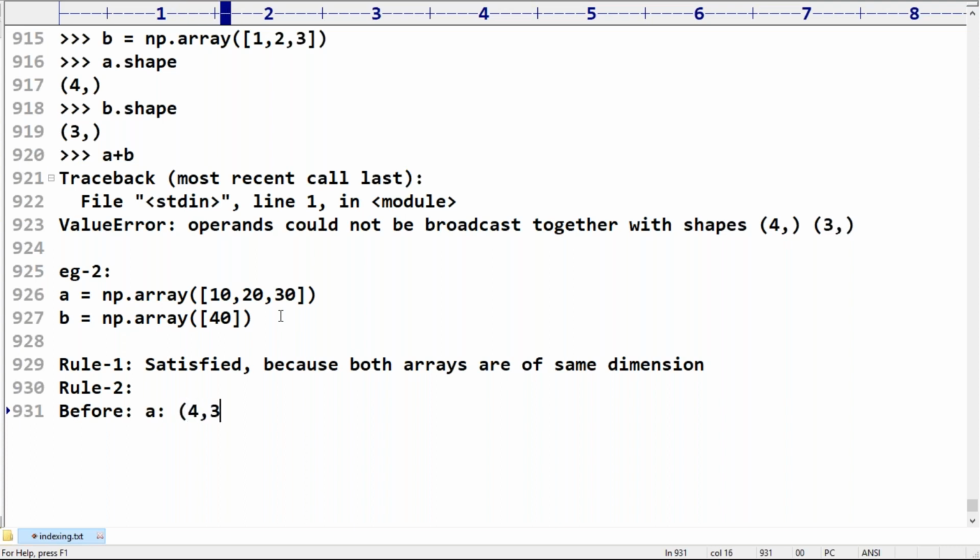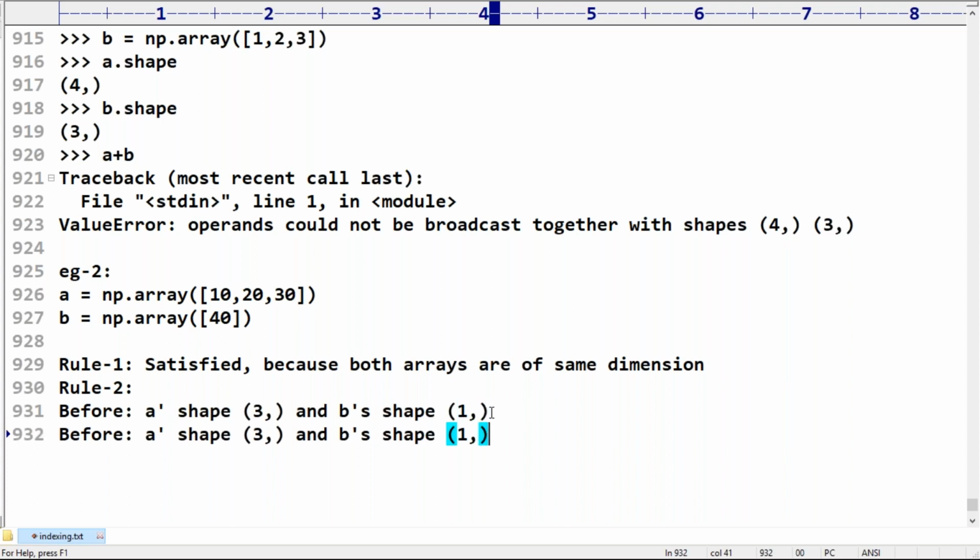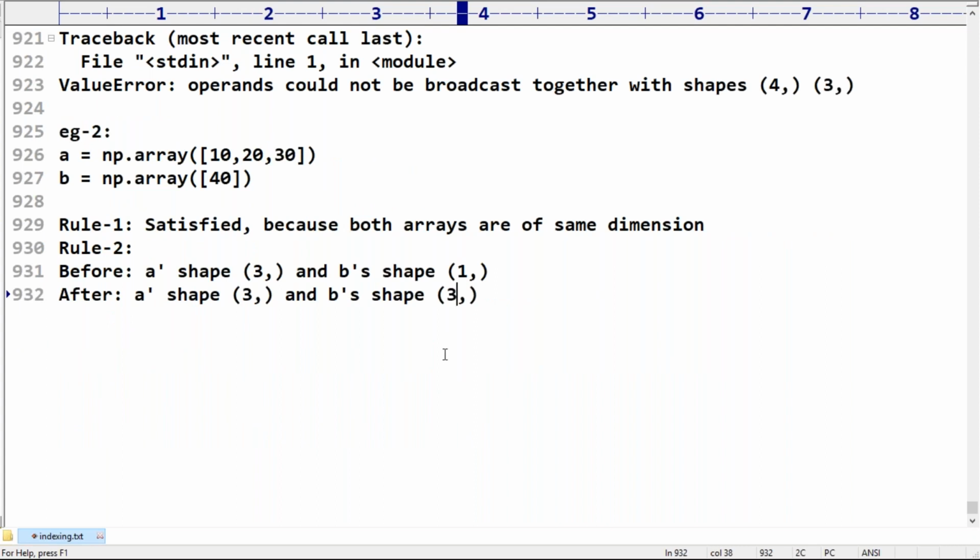4 comma 3, sorry, 3 comma 4, and A's shape is 3 and B's shape is 1 comma, correct, right? So after applying rule 2, A's shape is 3 and B's shape also will become 3 only. Clear, right? 3 only. Then automatically, sir, 3 means the same element will be reused.